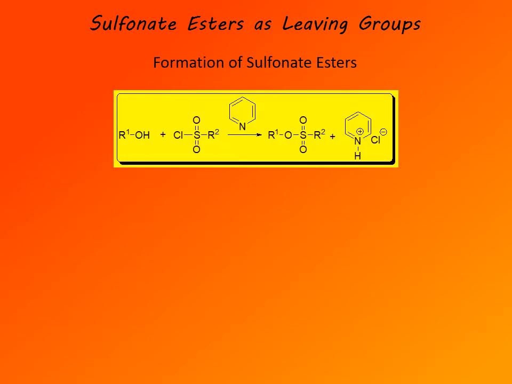Sulfonate esters are prepared in a reaction of an alcohol with a sulfonyl chloride in the presence of a non-nucleophilic base such as pyridine. And you can see what a sulfonyl chloride is. It's a derivative of sulfuric acid, where one hydroxyl group of sulfuric acid is replaced by an alkyl group and the other one by a chlorine atom. So it is a highly reactive derivative of sulfuric acid. Pyridine is needed to neutralize the hydrogen chloride that is evolved in the course of the reaction. In general, the reaction proceeds very well, cleanly, and in high yield.